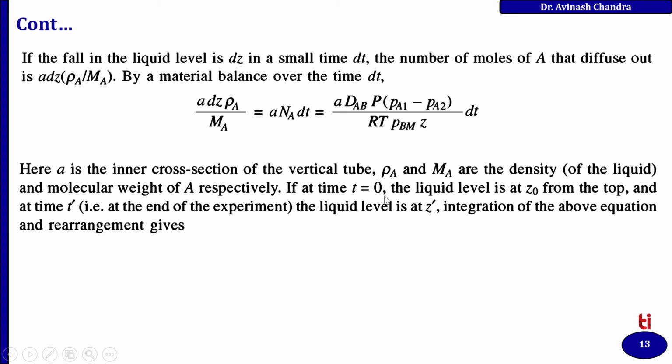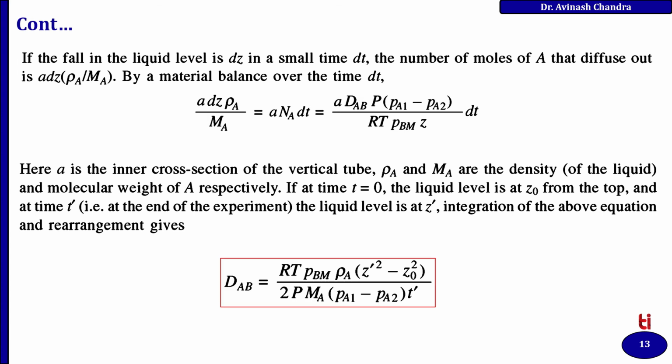If at time t equal to 0, the liquid level is at Z0 from the top, and at time t dash, at the end of the experiment, the liquid level is Z dash, the integration of the above equation and rearrangement will provide this expression. So DAB equals RT PBM rho A into Z dash square minus Z0 square, divided by 2P MA into PA1 minus PA2 into t dash.